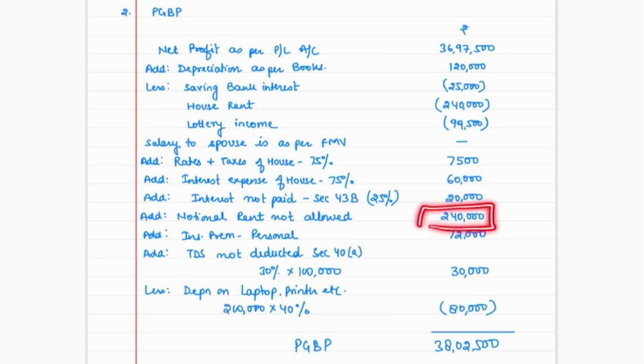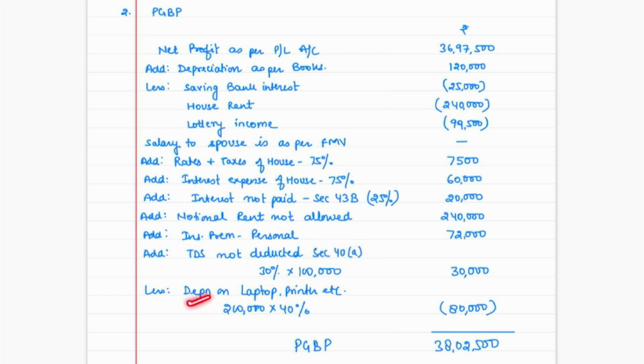Notional rent is not allowed. This is a personal expense, 72,000, not allowed. The hair TDS was not deducted. That is the reason we have disallowed 30% of it, and we have written 40(a) also, right? If you don't remember this section 40(a), it's okay. You can skip this, right? But please remember this 30% of this would be disallowed, right?